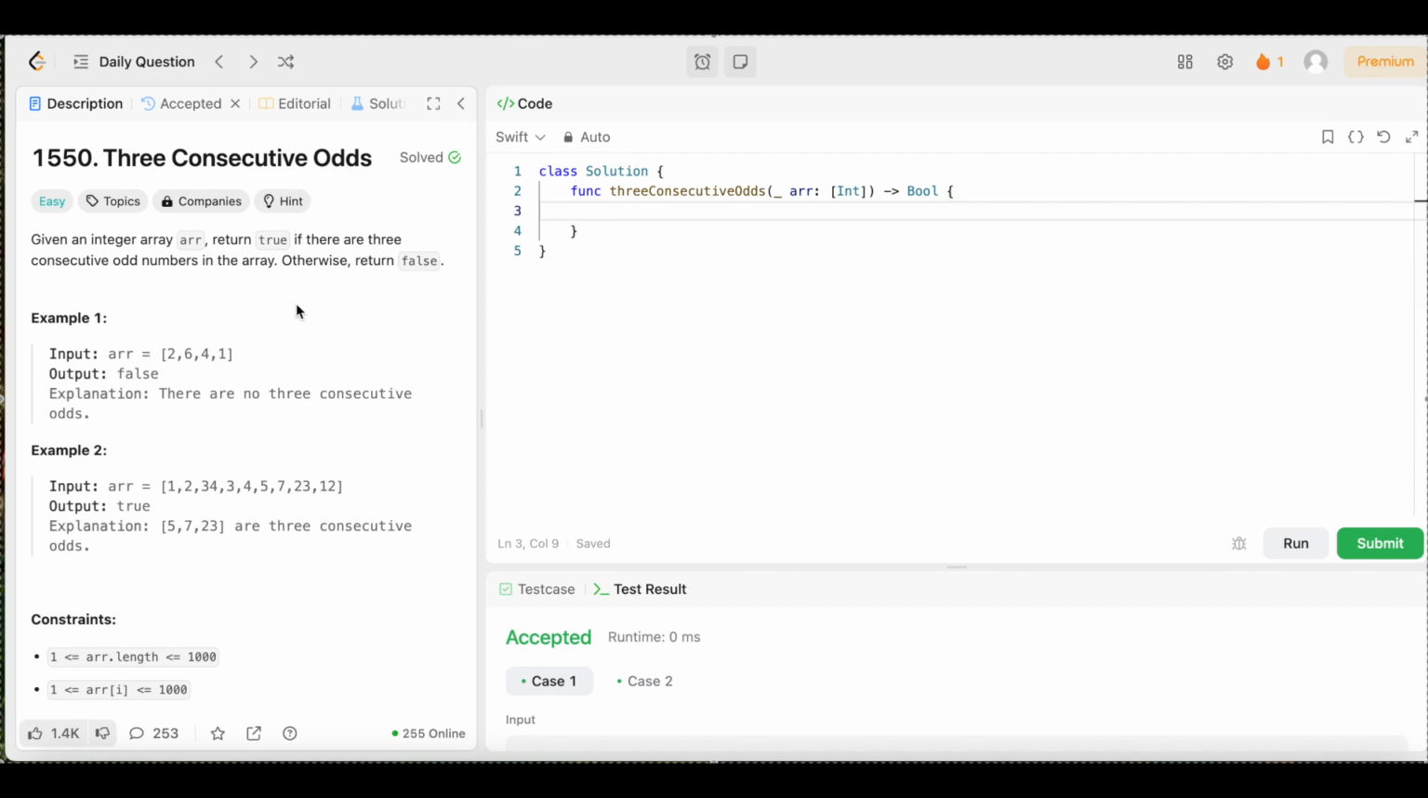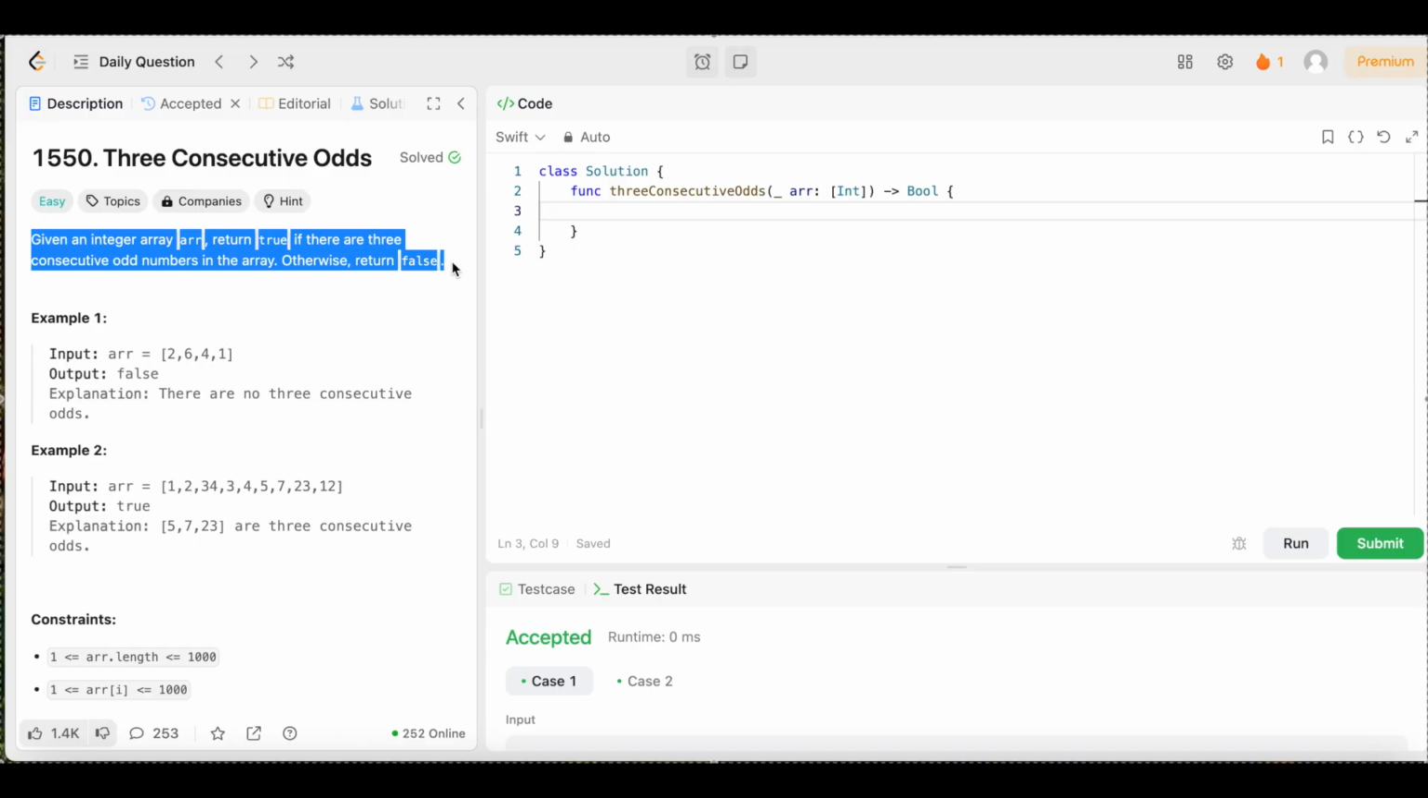Now let's see what the question says. Given an integer array arr, return true if there are 3 consecutive odd numbers in the array, otherwise return false.